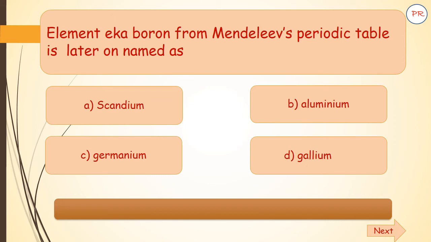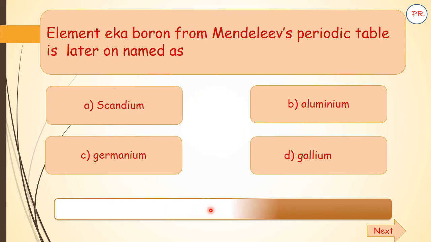Element Eka-boron from Mendeleev's periodic table is later on named as A. Scandium, B. Aluminium, C. Germanium, D. Gallium. Here your time starts. The correct answer is A. Scandium.